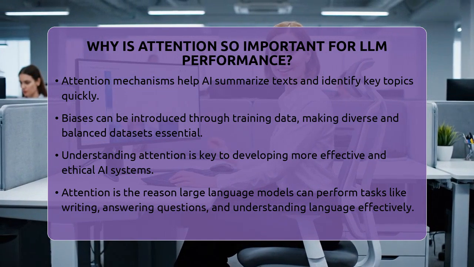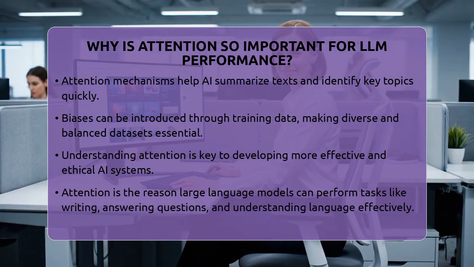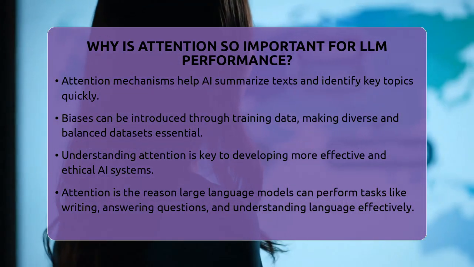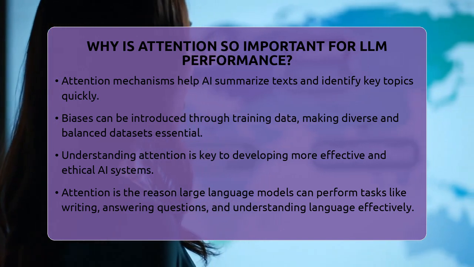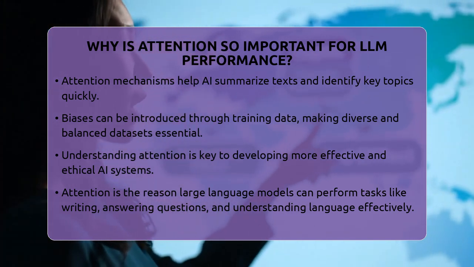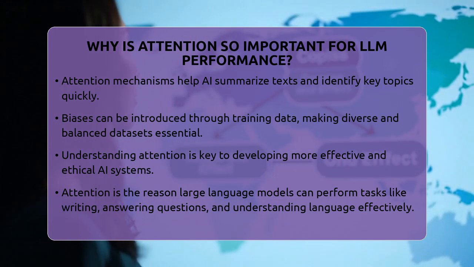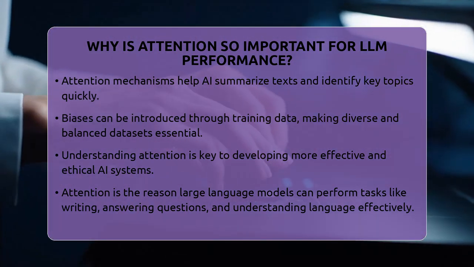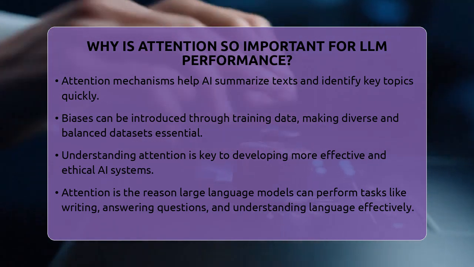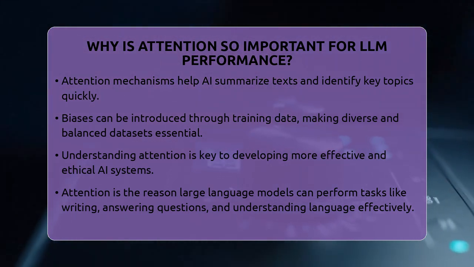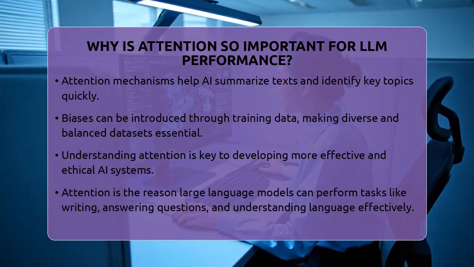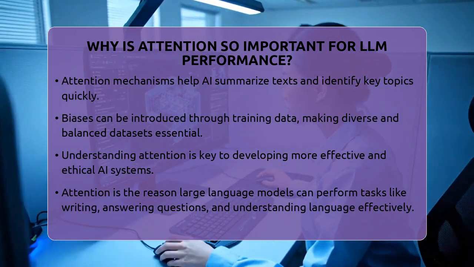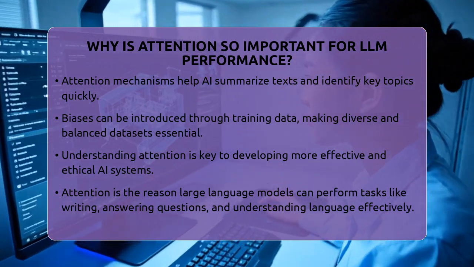But with great power comes responsibility. Attention mechanisms can also introduce biases if the training data is biased. If the model learns from skewed information, it might produce biased outputs. That's why it's important to use diverse and balanced datasets when training these models. Understanding how attention works is essential for creating better, more ethical AI systems.